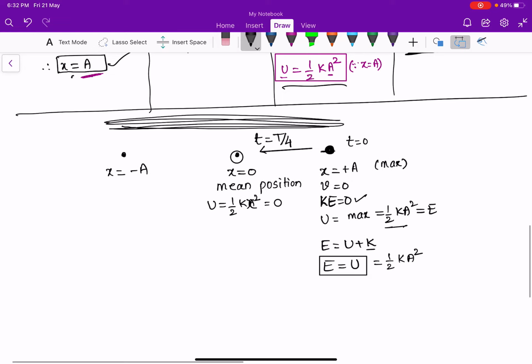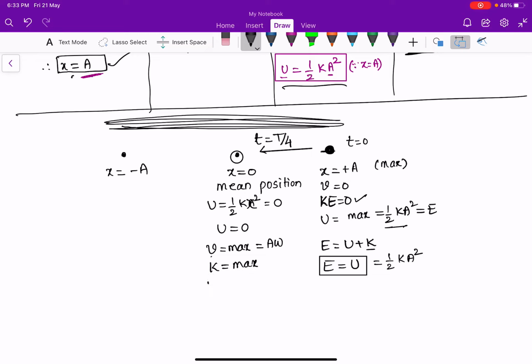So at the mean position, potential energy is equal to 0. We know that at the mean position velocity is maximum, which is equal to a omega. We have discussed this already in the previous class. As speed is maximum, kinetic energy is maximum.